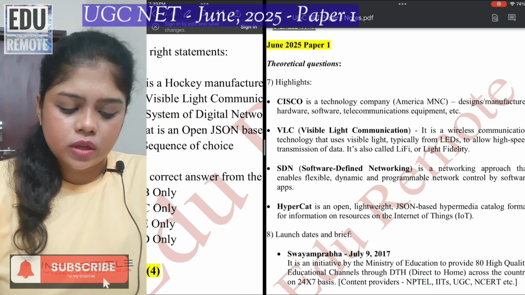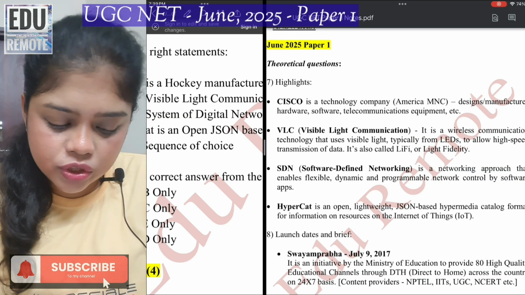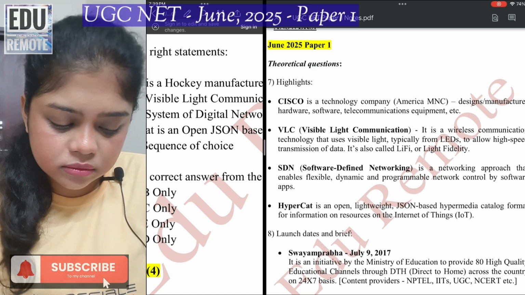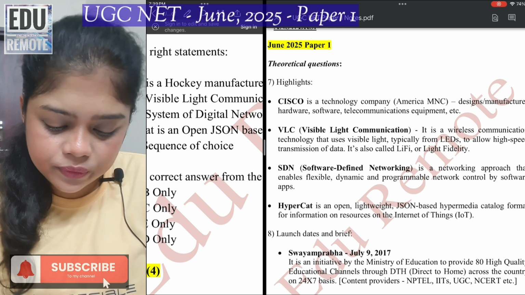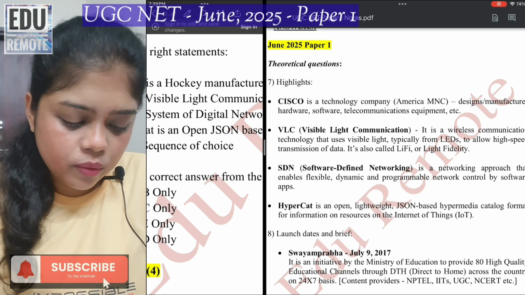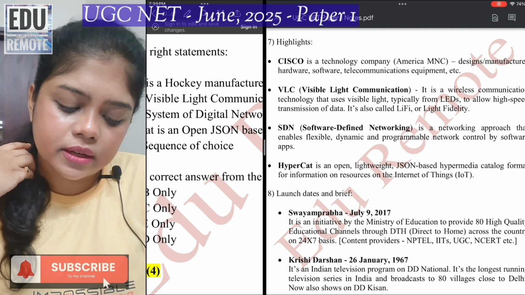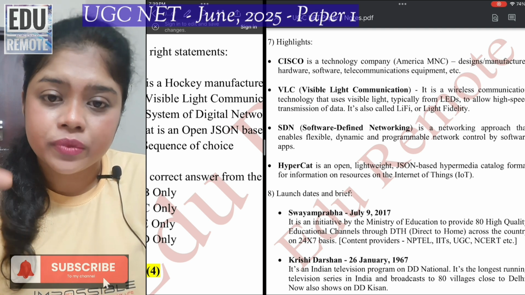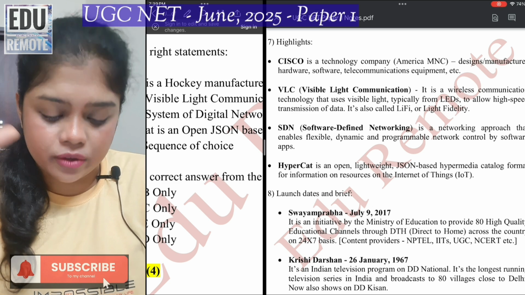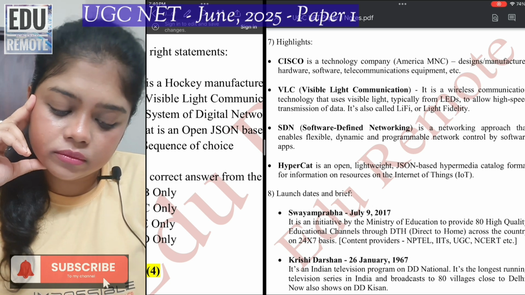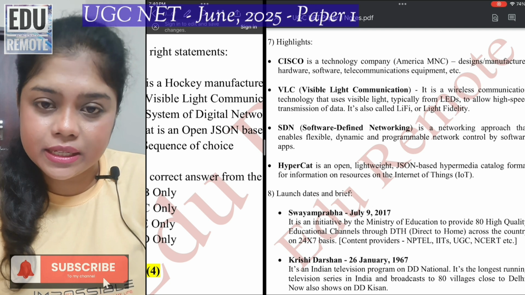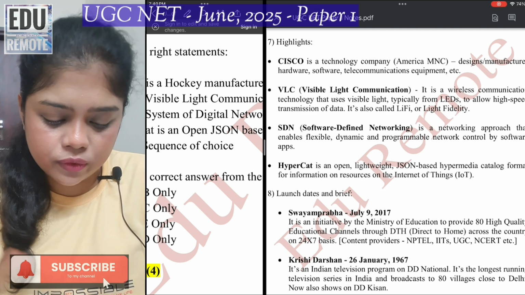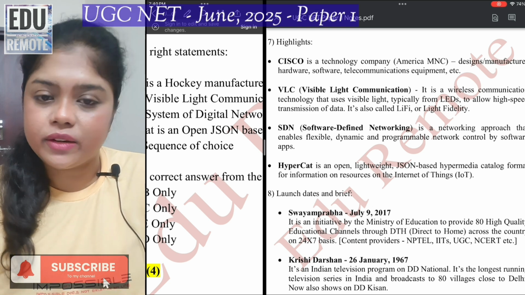So what is Cisco? Cisco is an American MNC which designs hardware, software and telecommunication equipment, and it is a technology company which manufactures these things. What is VLC? VLC is visible light communication, which is a wireless communication technology which enables high speed data transmission, and it uses visible light, typically from LEDs. It is also known as Li-Fi or light fidelity. Okay, so VLC is also known as Li-Fi or light fidelity.